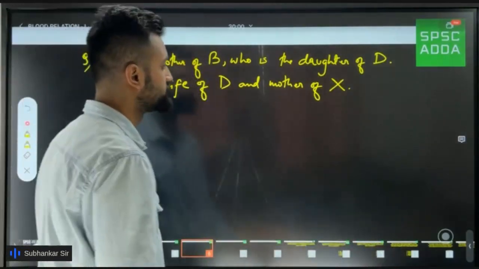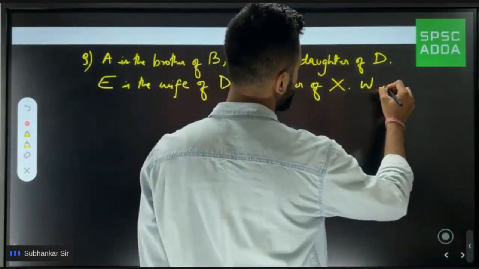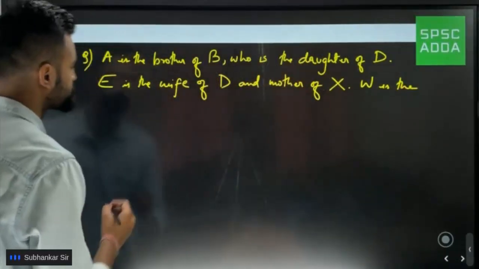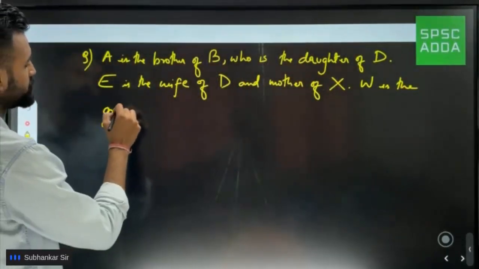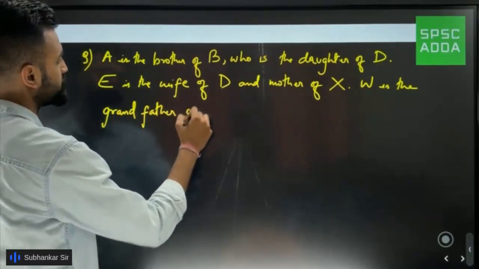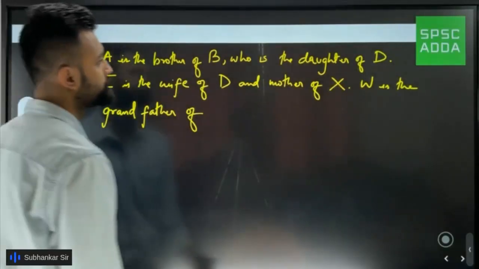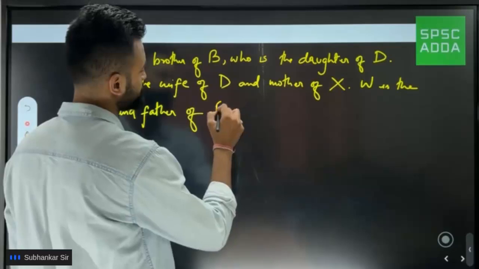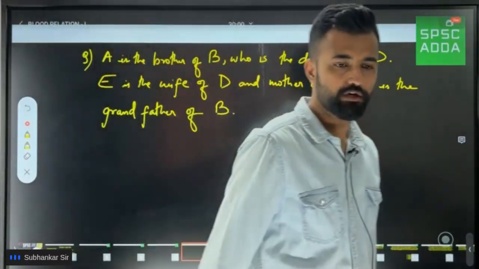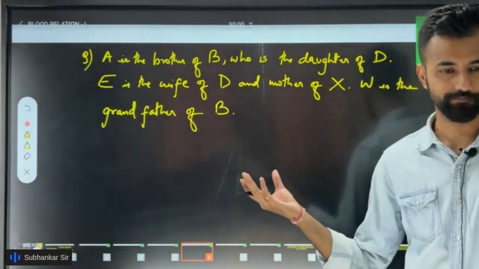Suppose they have given that W is the grandfather of, suppose I write here B. W is the grandfather of B. Okay, so we have written down the question.